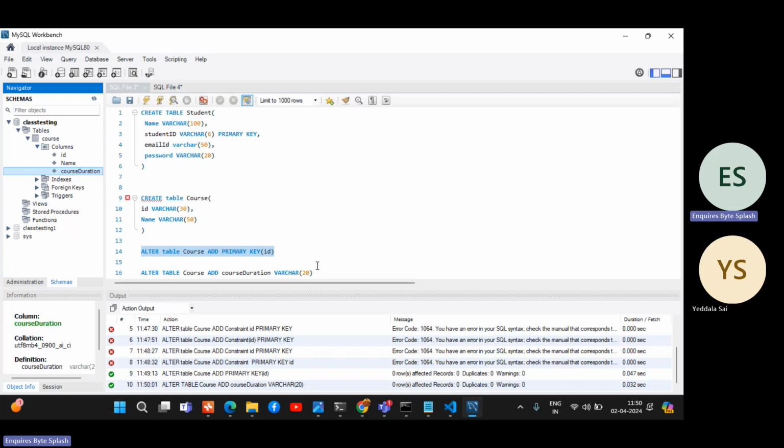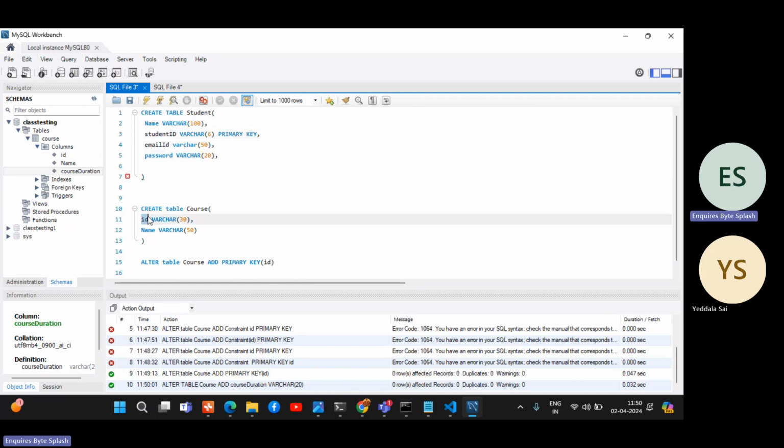So now what I want to do, I want this student ID as primary key here. And again, I want to reference this ID as foreign key here. So FOREIGN KEY of ID, REFERENCES course.